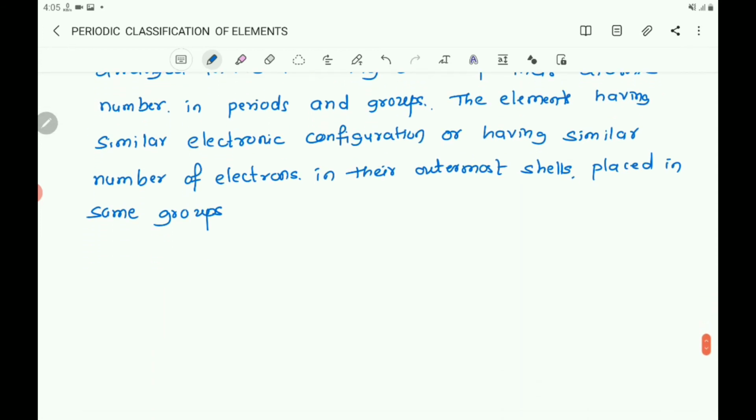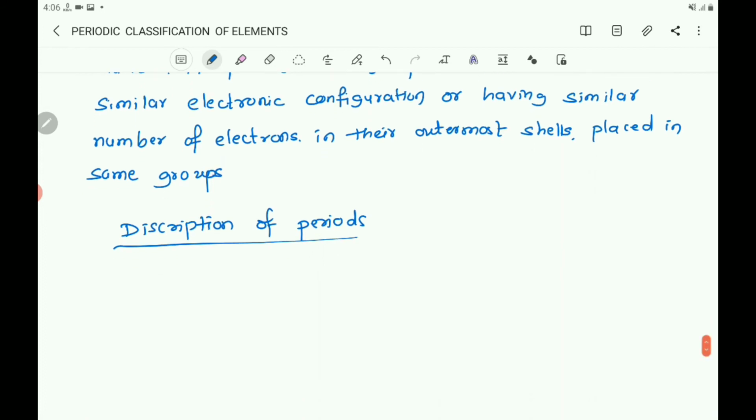Now let us discuss the description of periods. On the basis of electronic configuration, the first shell or period completes up to helium.